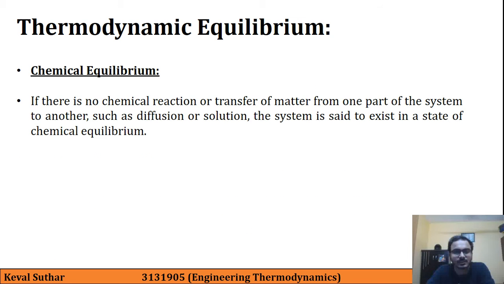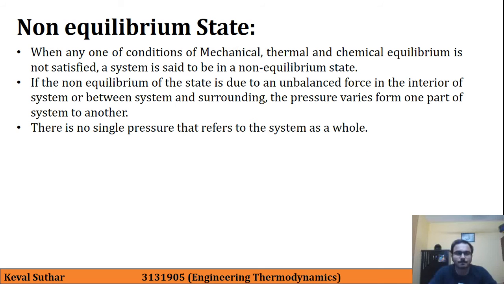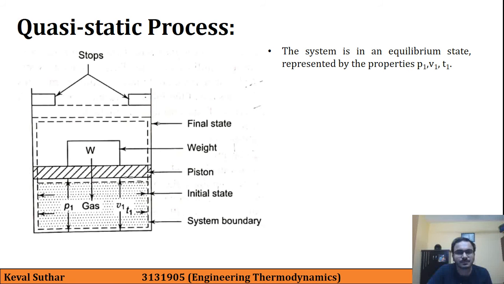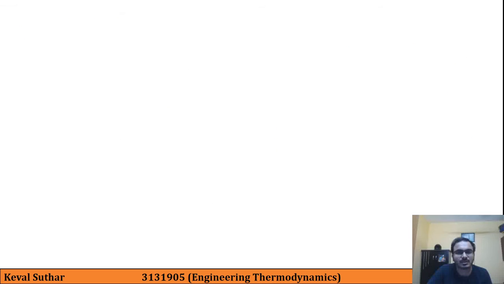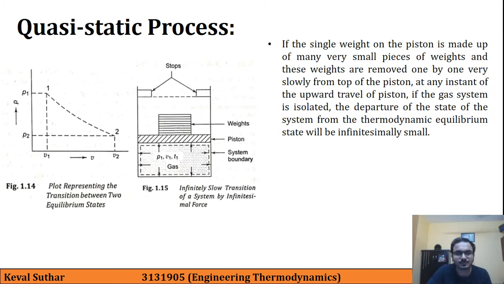And one by one we studied them separately. And we also studied about non-equilibrium states. Then quasi-static processes, which is an infinitely slow process in which we are getting intermediate equilibrium states.